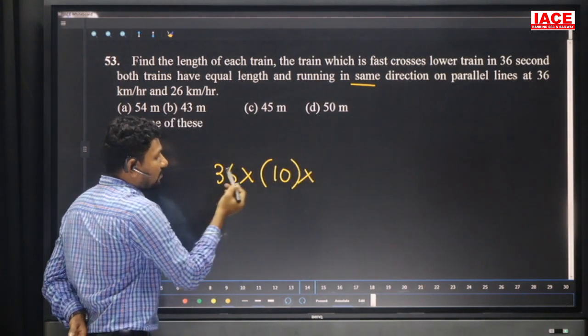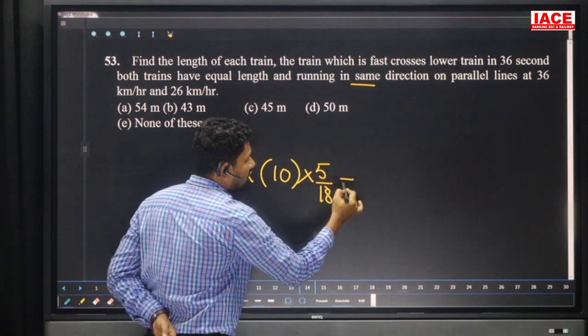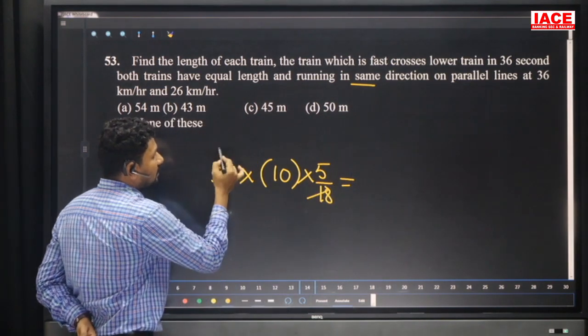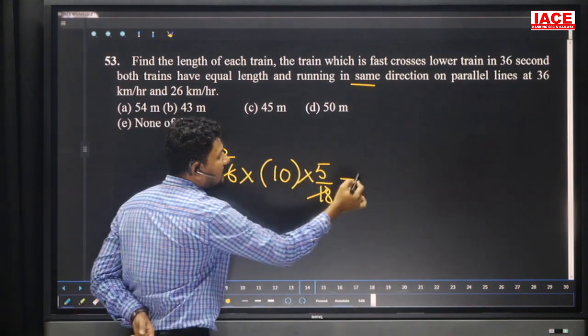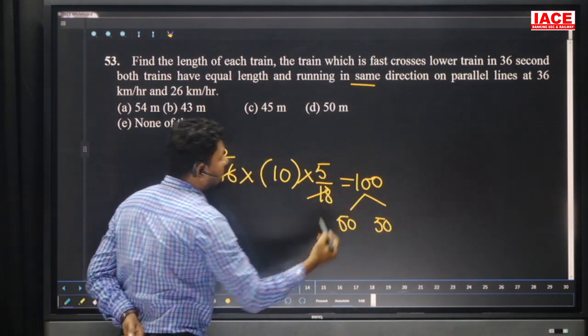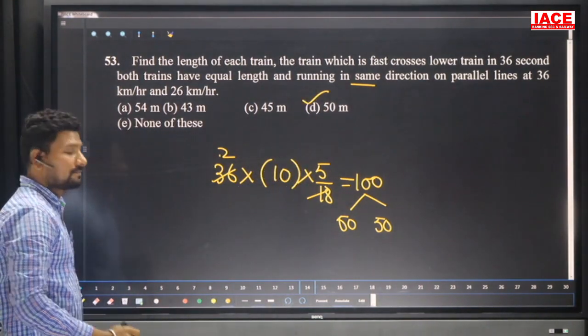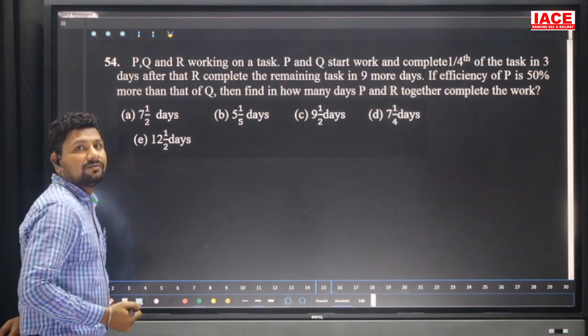And this is kilometer per hour, and this is seconds. This kilometer per hour we convert into meter per second, that's why we are multiplying with 5 by 18. 18 how many times? 2 times. 2 5s are 10, 10 10s are 100. And the two train lengths are equal, which means the first train length is 50, the second train length is also 50, and one train length is equal to how many meters? 50 meters.